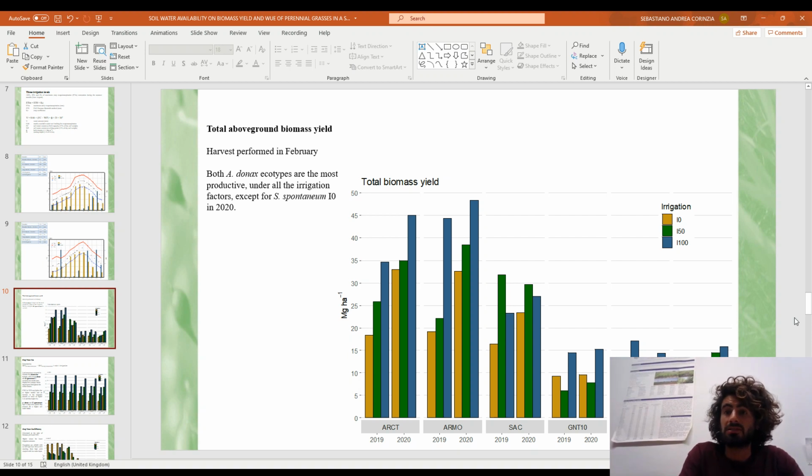The biomass yield for Saccharum spontaneum in the I-50 thesis was higher than the I-100 thesis, perhaps due to lodging that occurred at the highest irrigation level.